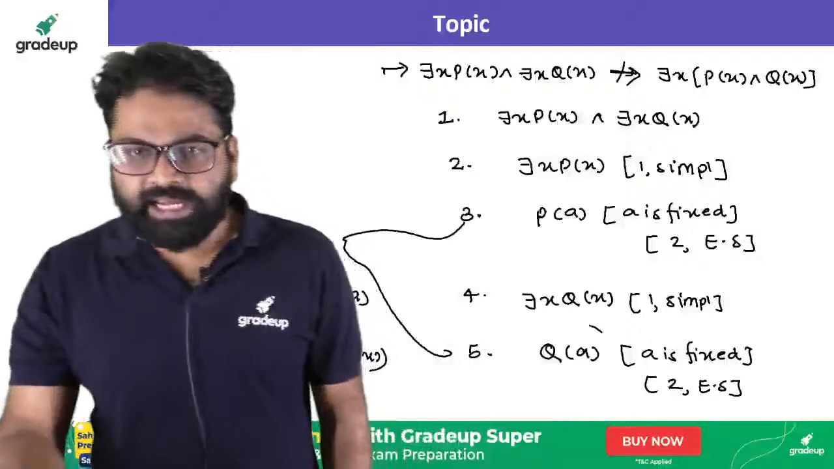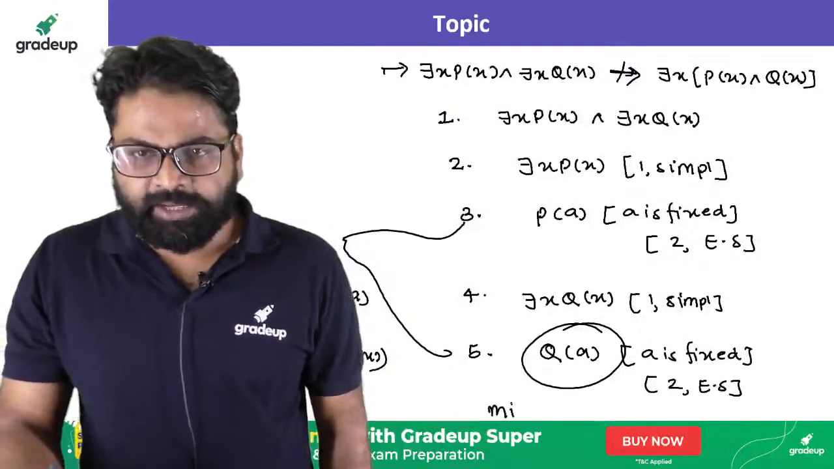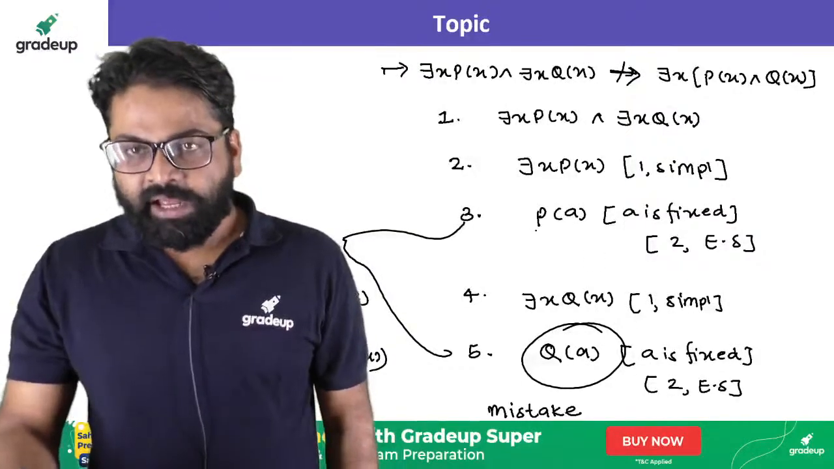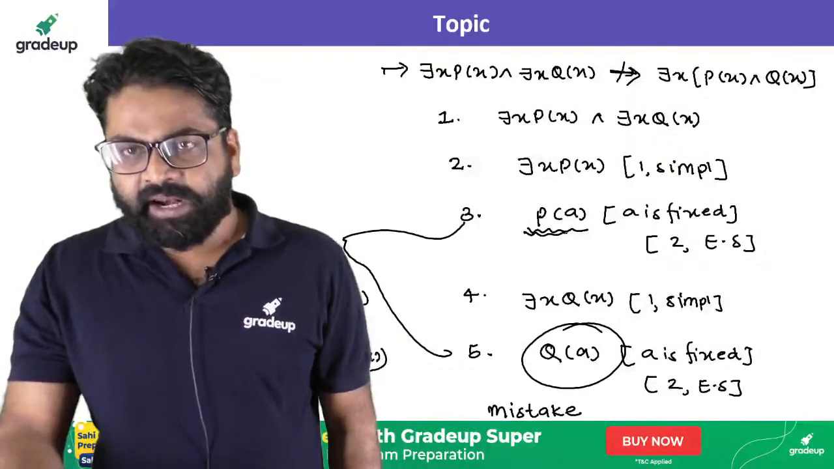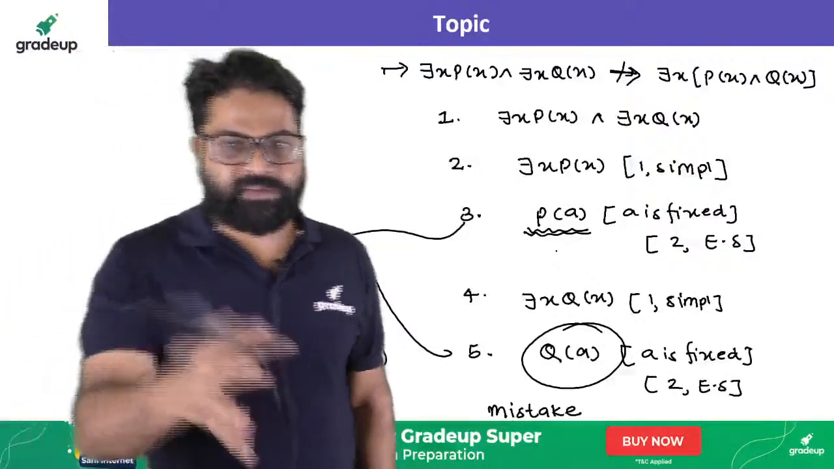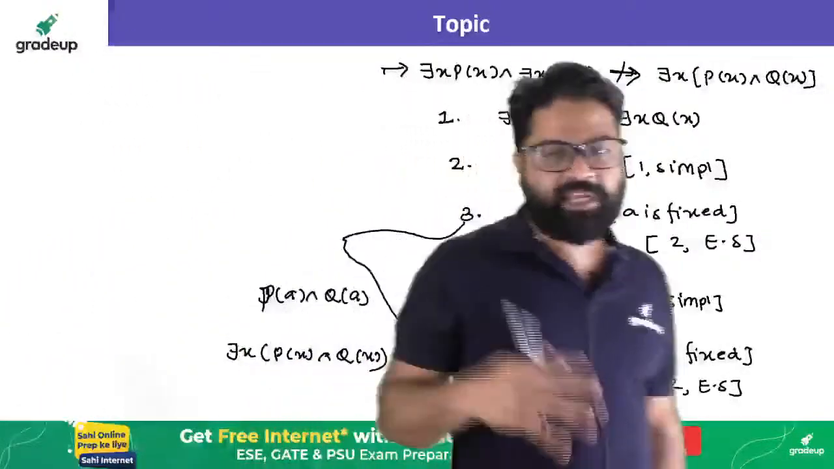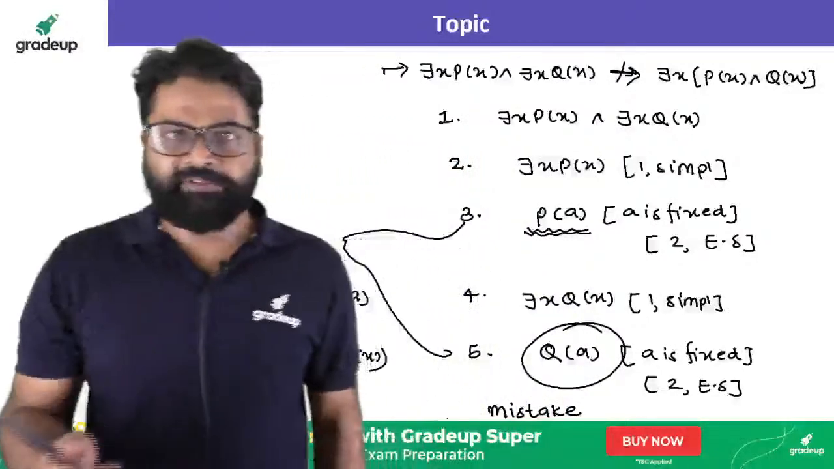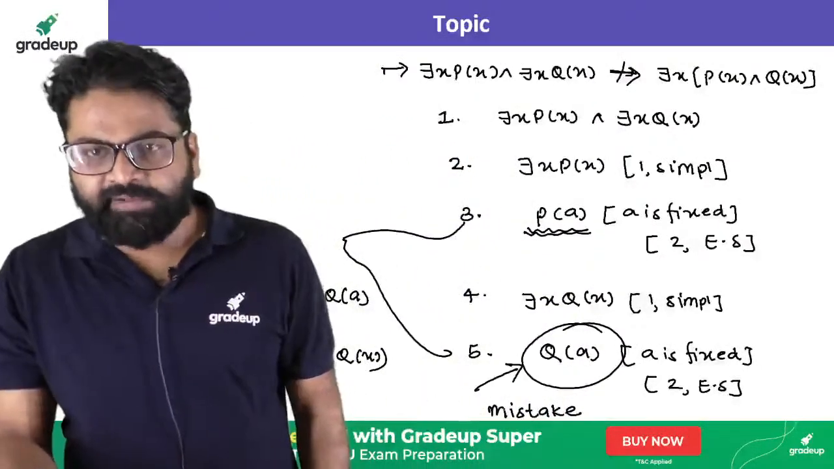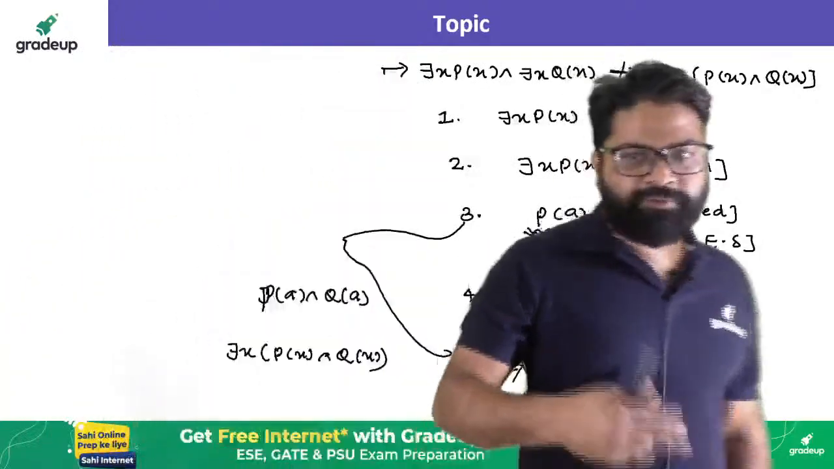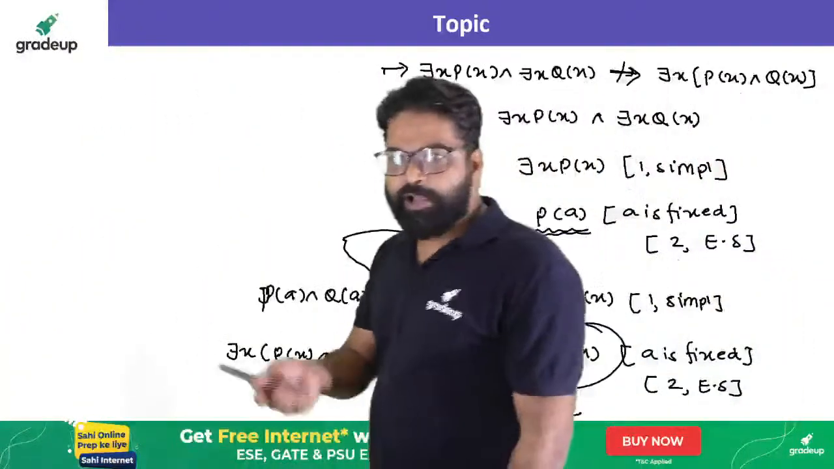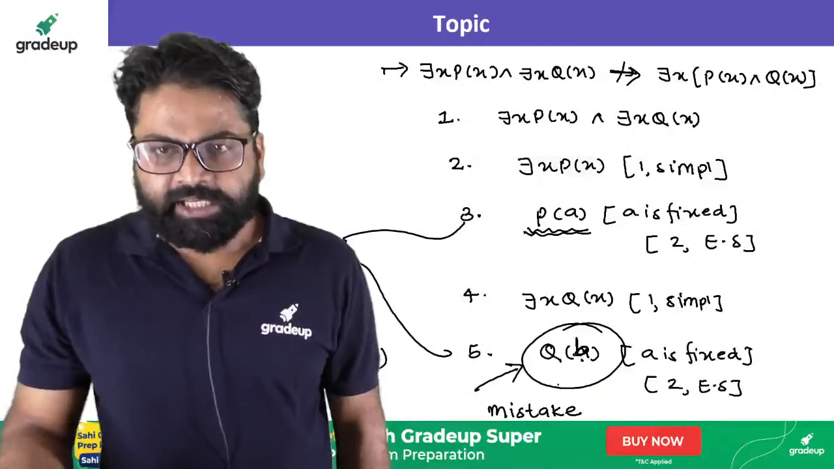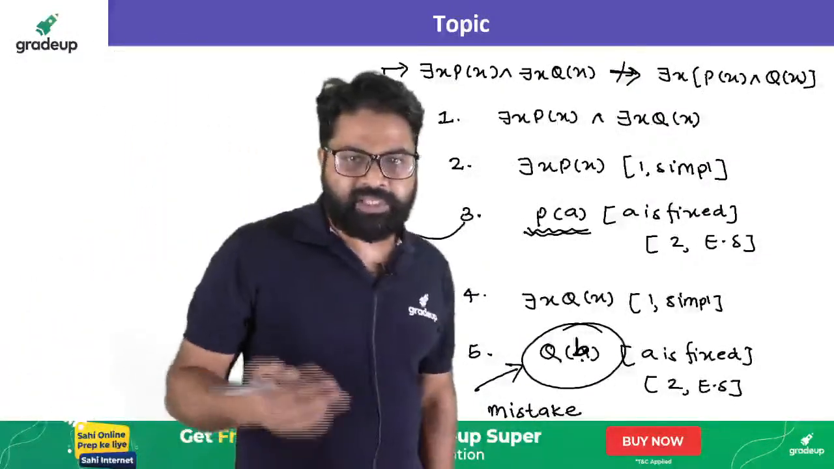The mistake is at fifth place. This is your mistake point. Now let me tell you why it is a mistake. Because you are fixing p of a, where a is fixed. Where you are fixing p of a here, right? Where a is fixed. So when you fix a for p of a, you cannot write it with respect to q of a, right? Yes or no? You cannot write for q of a, because you have already fixed a. Now here, this is basically with respect to q of b. You have to write q of b. This is nothing but your mistake.